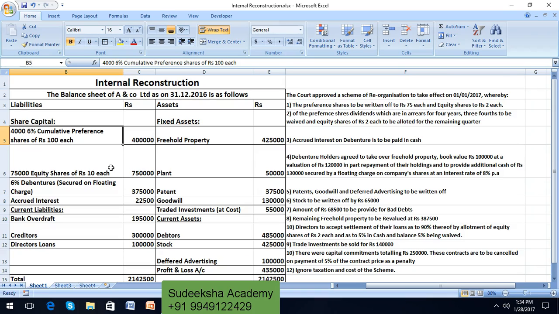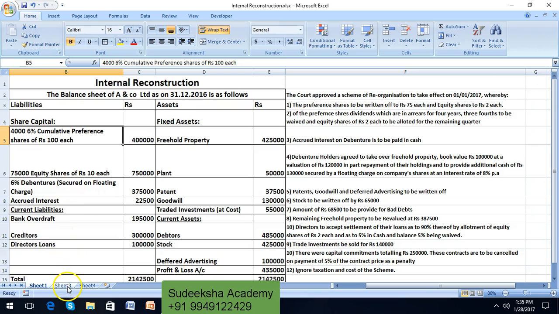So these ₹100 preference shares should be brought down to ₹75 each. That means they should be written off by ₹25 each, which means preference shareholders are contributing ₹25 each. So that amount will be credited to the capital reduction account.